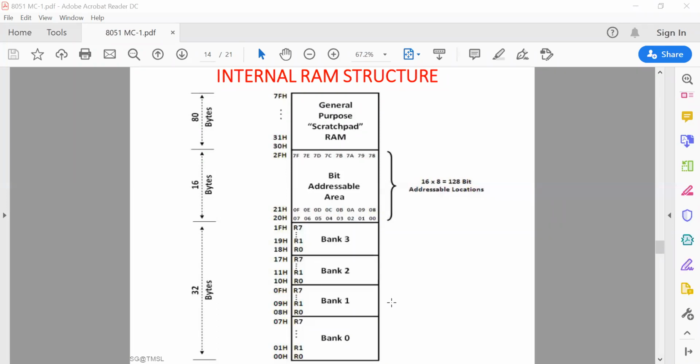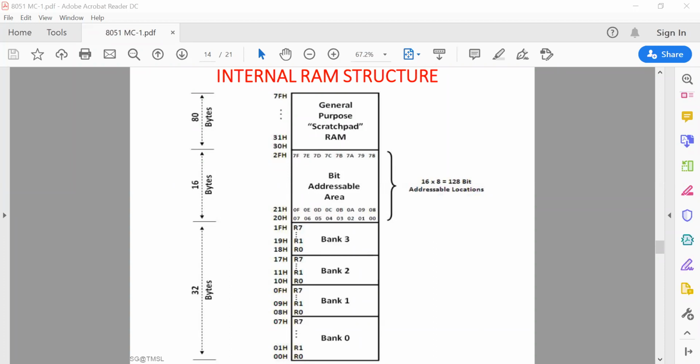Now when you need to perform any operation, any programming, you have to mention which bank you have to select initially. Otherwise, the microprocessor always starts with the default bank 0. It takes R0, R1 as default registers. So you need to initialize your program using the bank selection, whether bank 0, bank 1, bank 2, or bank 3 is selected, because for each bank the register names are the same from R0 to R7. So 8 registers are available for bank 0, and 8 registers for bank 2 and bank 3.